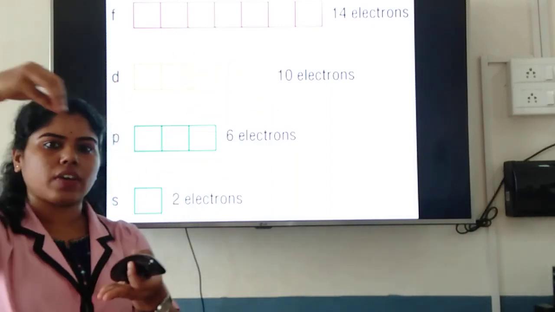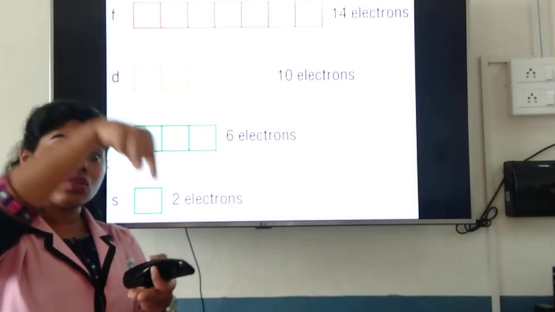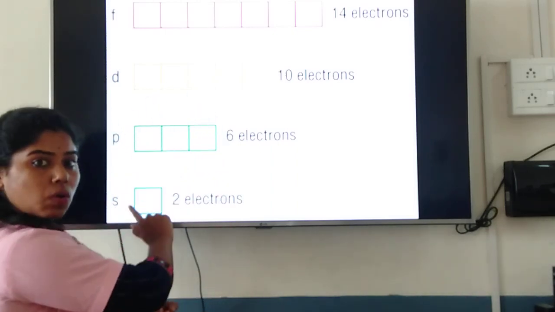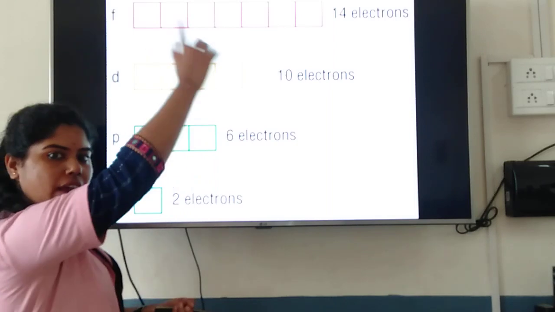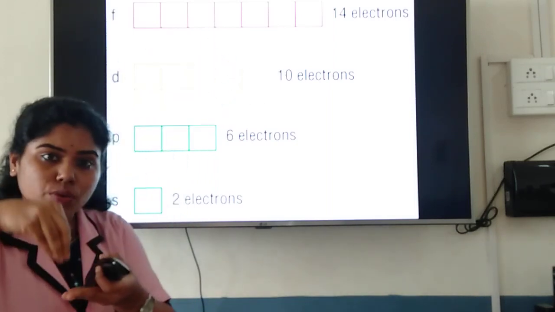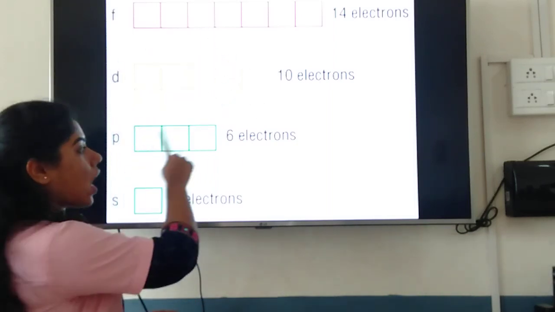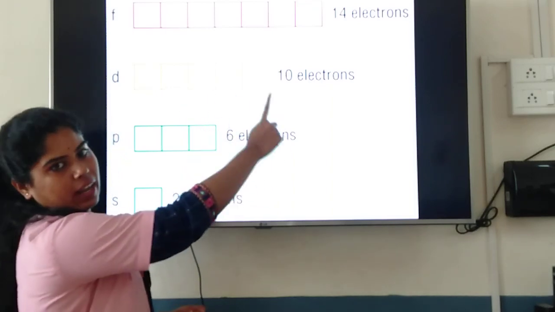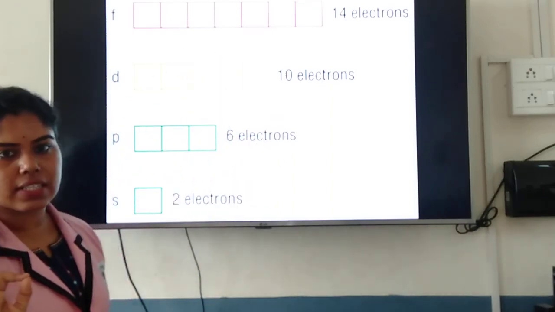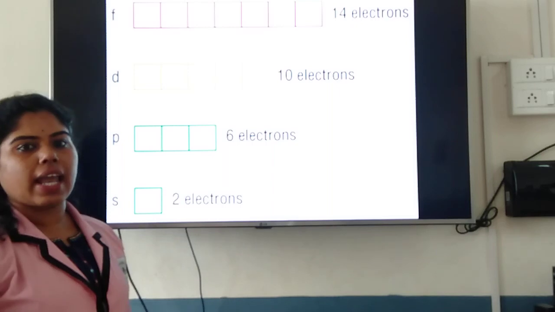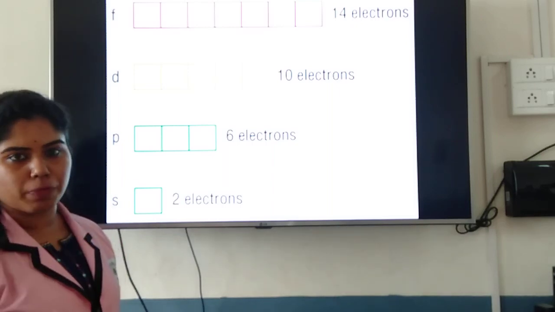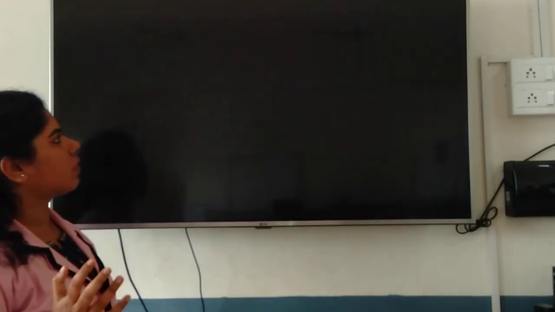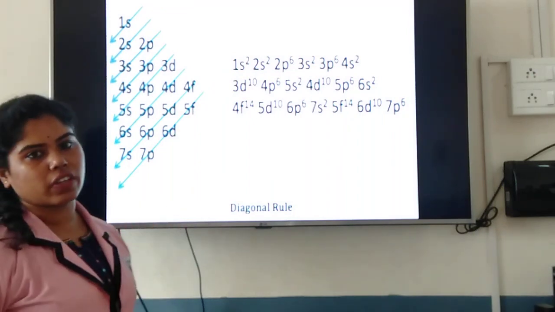Inside an atom you have shells. Inside those you have subshells. Now the subshells are which ones? S, P, D, F. So in S how many electrons can you fit in? 2. In P how many? 6. D 10, F 14. Hope it is clear. Please write down when I explain. Please make a note of it so that you don't get confused later on while writing the electronic configuration.